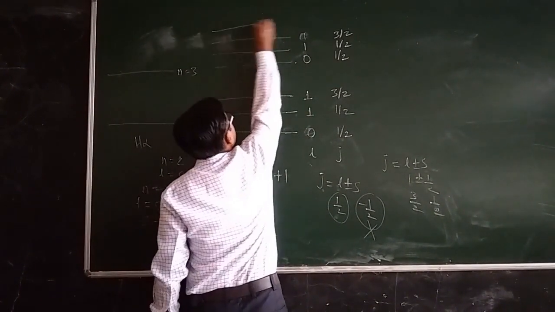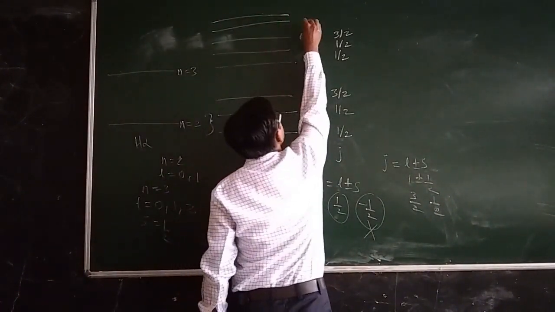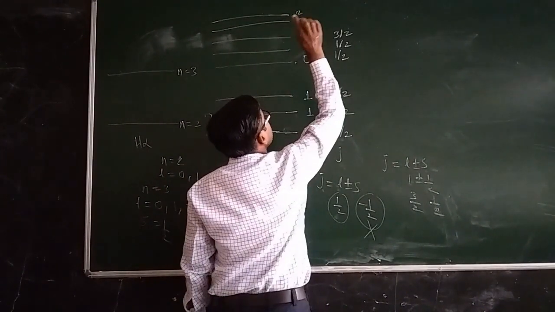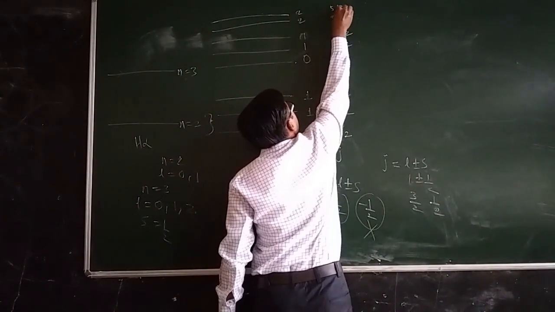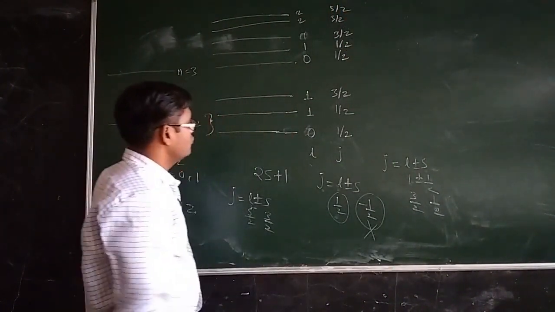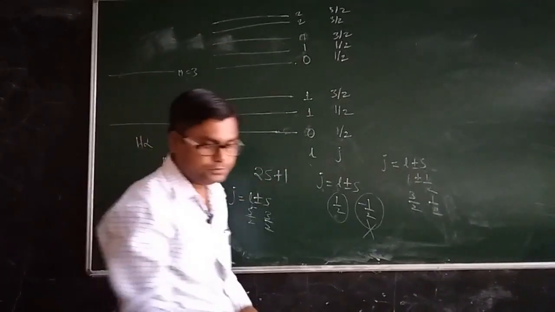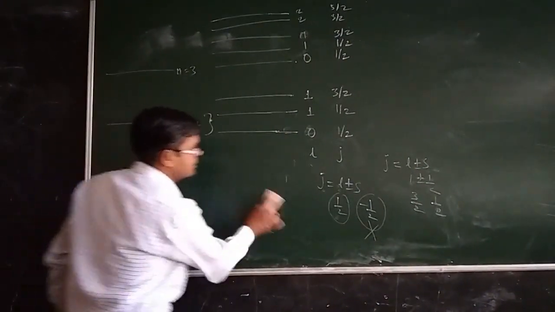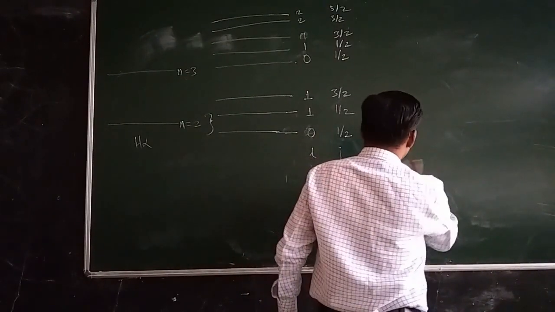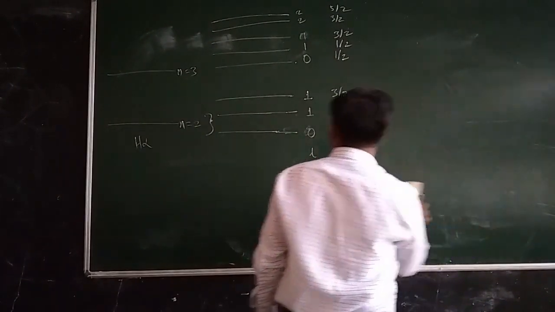So again there will be two energy levels, with 3 by 2 and 5 by 2. So this is the value of j and value of L. Alright, so these are the energy levels which we obtained with the application of the vector atom model and quantum numbers.